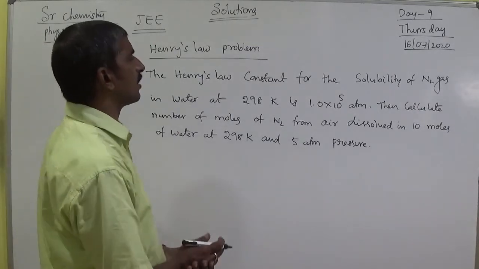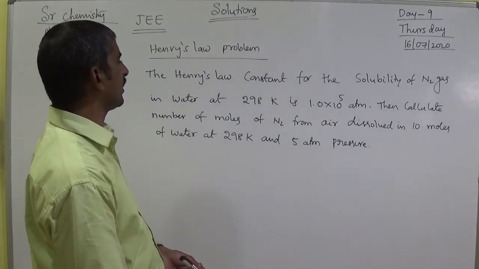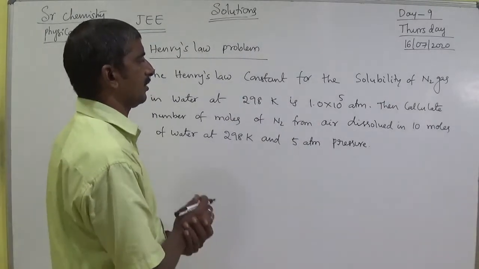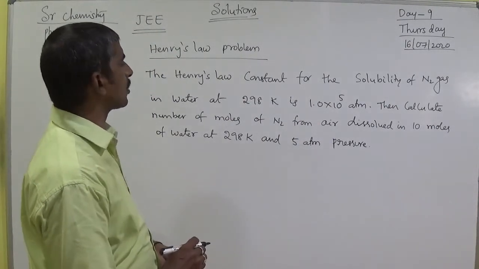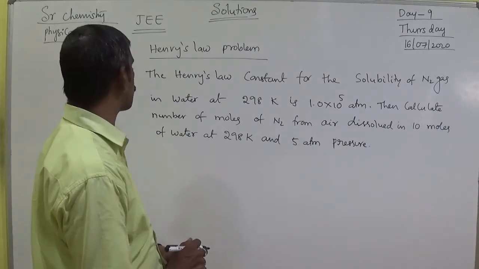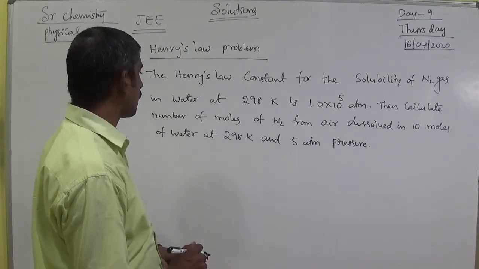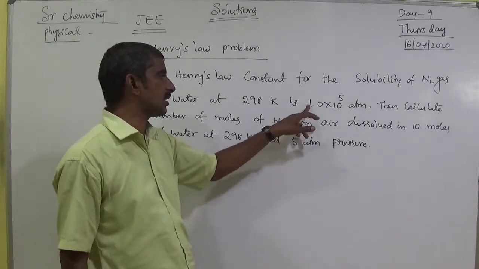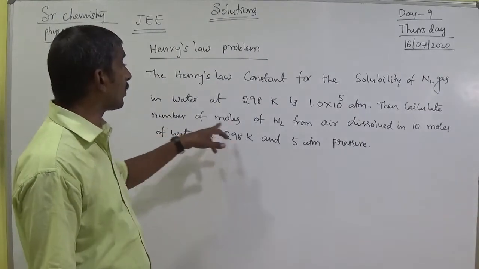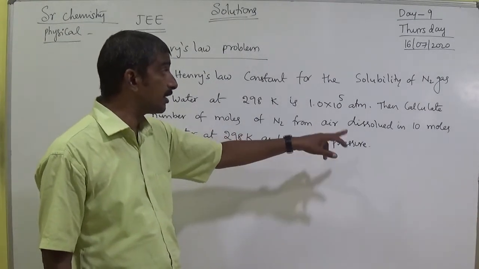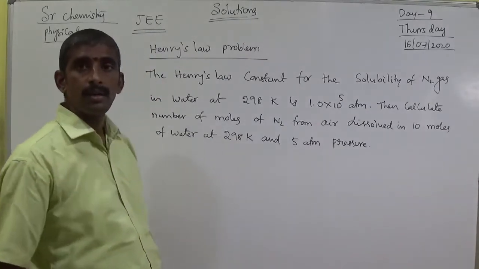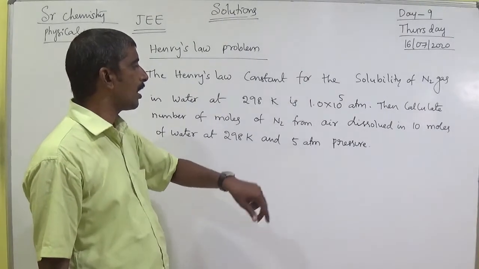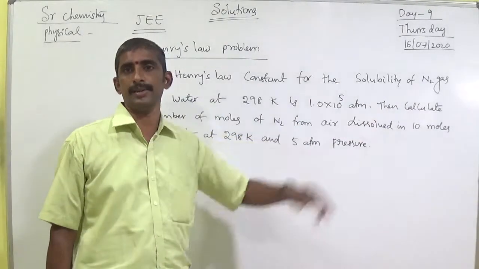The Henry's constant for the solubility of nitrogen gas in water at 298 Kelvin, room temperature, is 1 into 10 to the power of 5 atmosphere. Henry's constant is given. Then calculate the number of moles of nitrogen from air dissolved in 10 moles of water at 298 Kelvin and 1 atmosphere pressure. They gave the total pressure and Henry's constant. They asked to calculate the number of moles of nitrogen from air dissolved in 10 moles of water. In air, nitrogen is there. How many moles of nitrogen dissolve from the air?